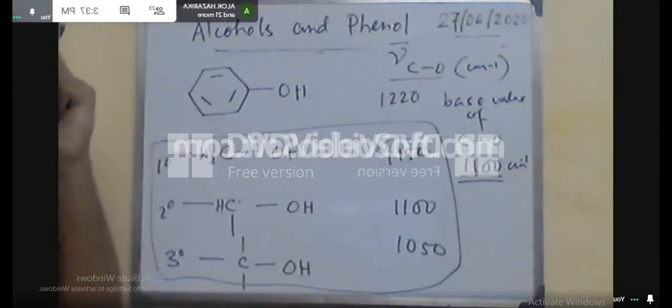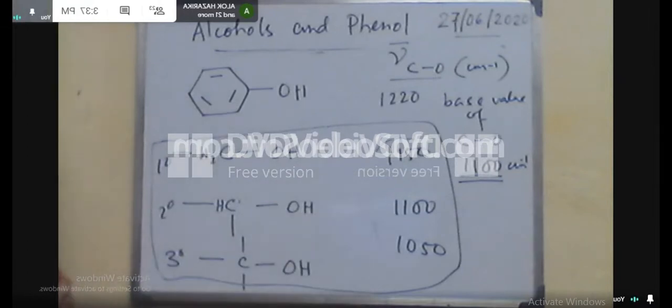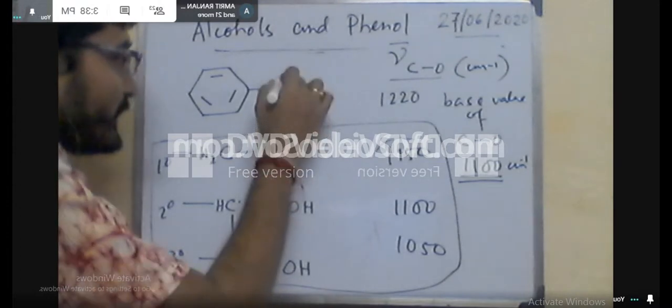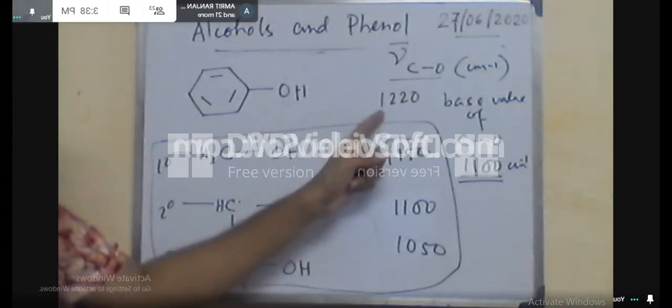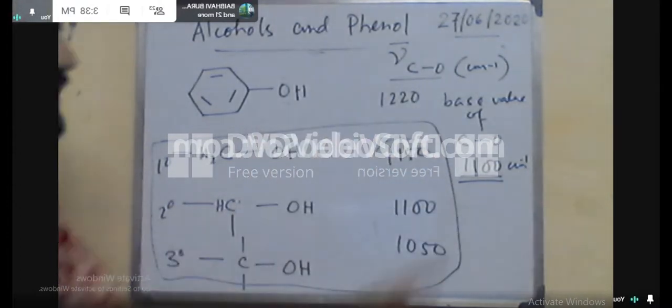So in this case, for the aliphatic alcohol, you can see there is no chance of donation of this lone pair to the adjacent carbon, because there is no conjugation present.